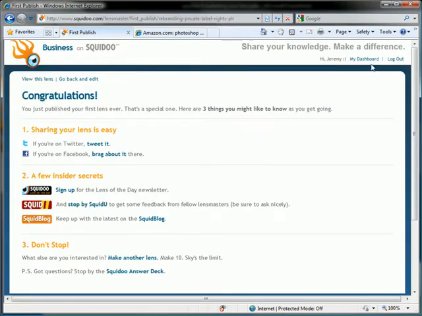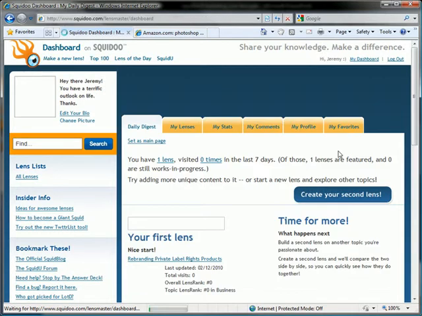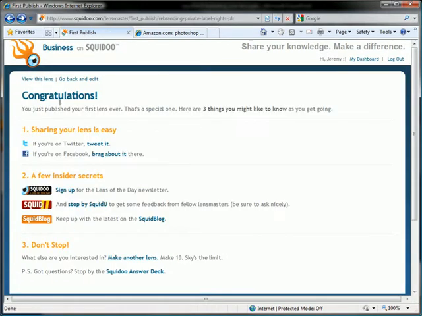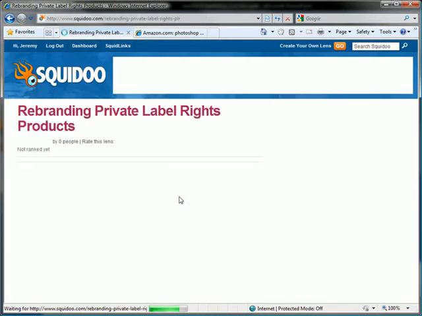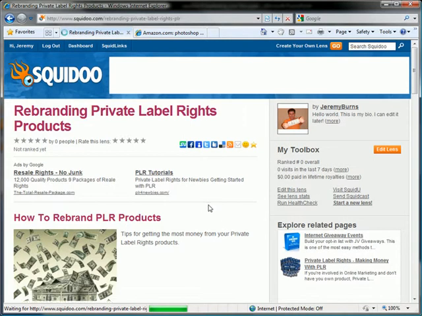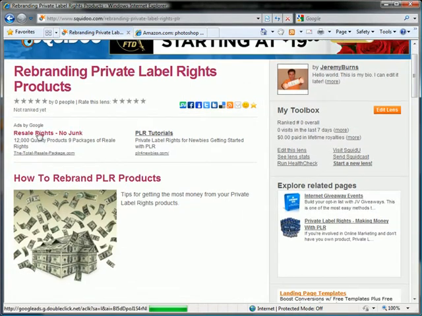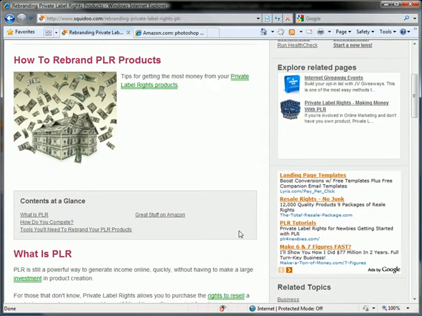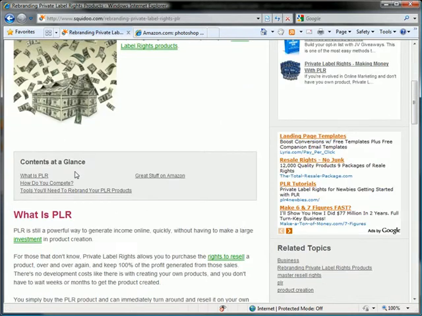So let's go ahead. I'll go to the dashboard. Actually, let's go back. I just want to click this View This Lens so we can see what it looks like to the real world, what everybody else is going to see. Okay, so we've got AdSense ads at the top. That's pretty typical there. Here's our table of contents so that they can skip to a specific area of our lens.